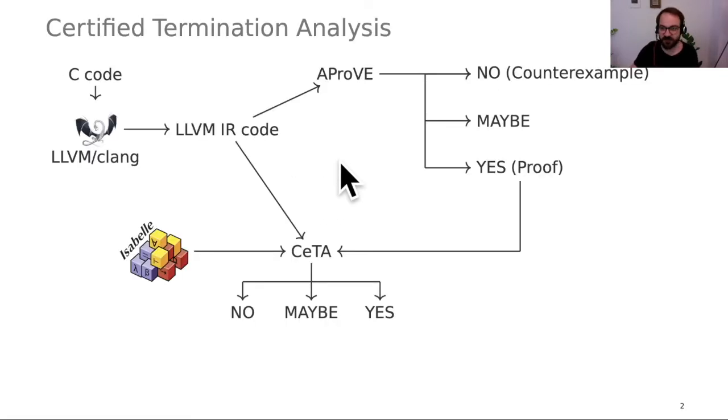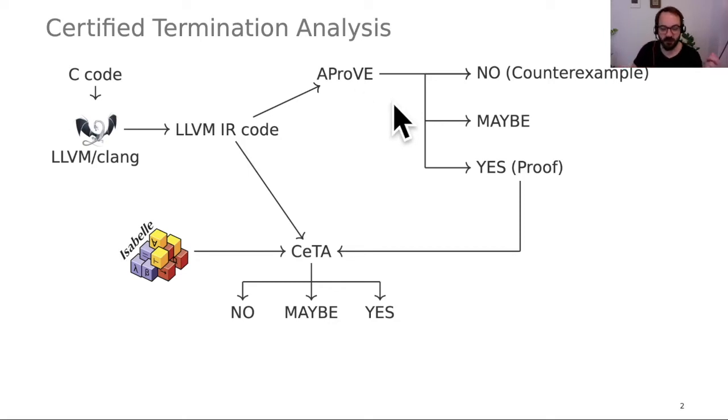And this graph here gives an overview of our framework infrastructure. When I say imperative programs, I mean C code. And we're not working directly on the C code. We use the LLVM compiler framework to translate the C code into LLVM intermediate representation code. And the analysis is then done on the LLVM code. The termination analysis tool we use is called AProVE. It is developed at RWTH Aachen.